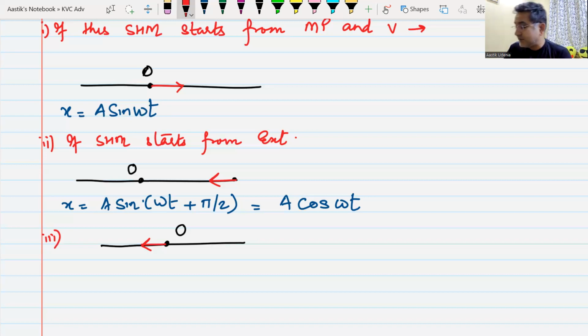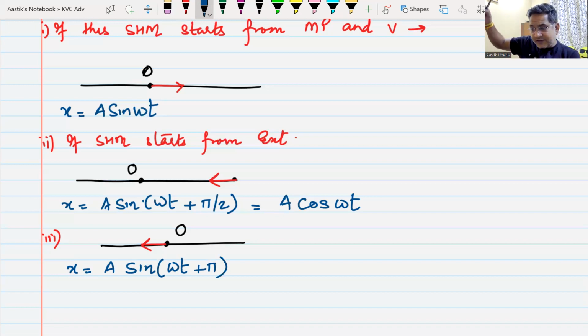How did you get minus A sin omega t? This equation can be written as x is equal to A into sin omega t plus pi. It has gone 90 degrees, come back 90 degrees, so it can be written as minus A sin omega t. Do we understand this? Yes. Next case.